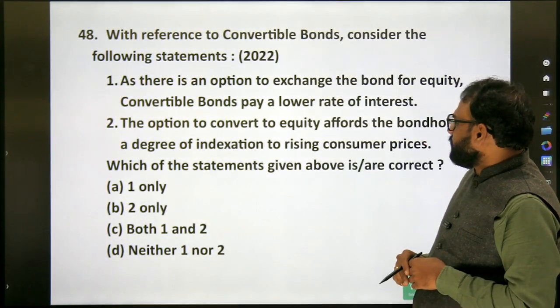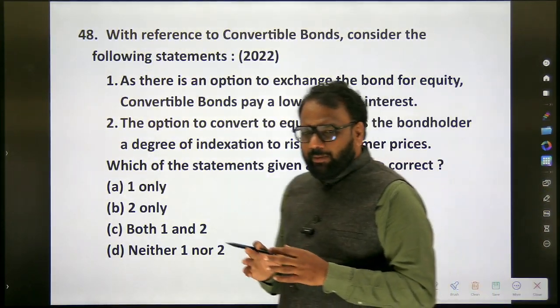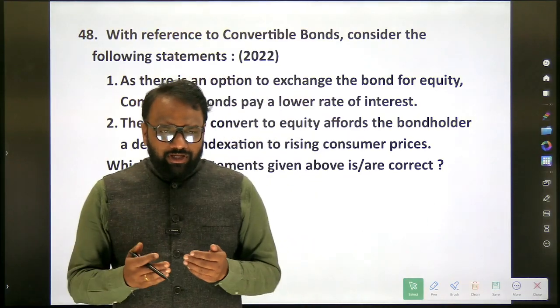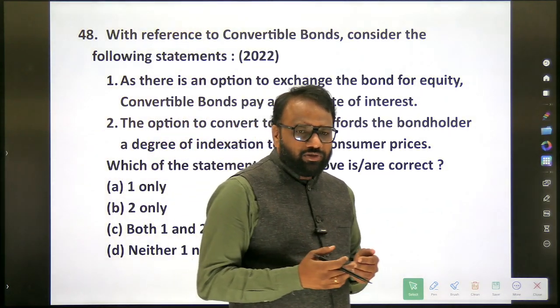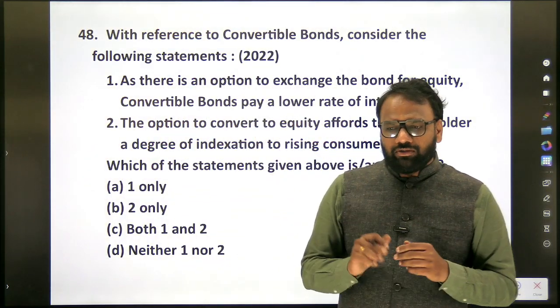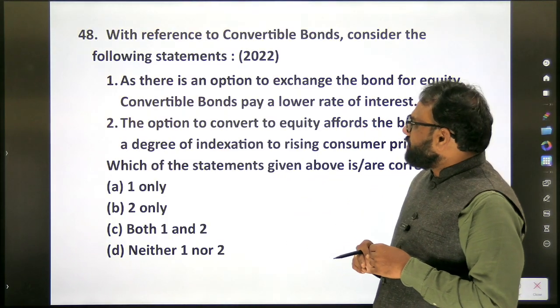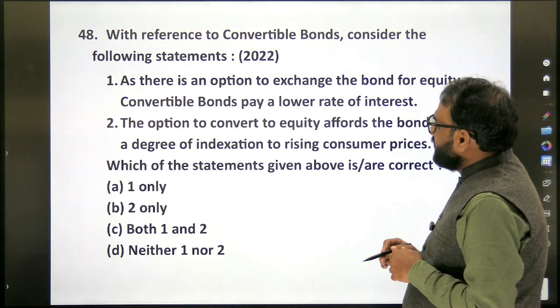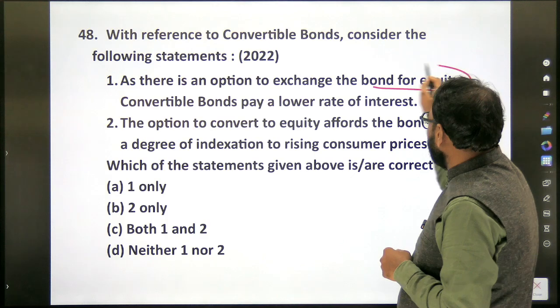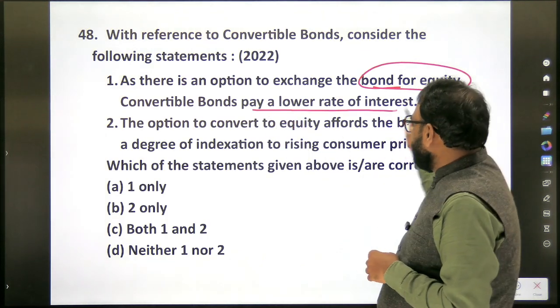Okay. Let's see again the type of question on bonds itself. So we have seen from 25 we are discussing. There are so many questions directly or indirectly on bonds. So with reference to convertible bonds, as there is an option to exchange the bond for equity, convertible bonds pay a lower rate of interest.